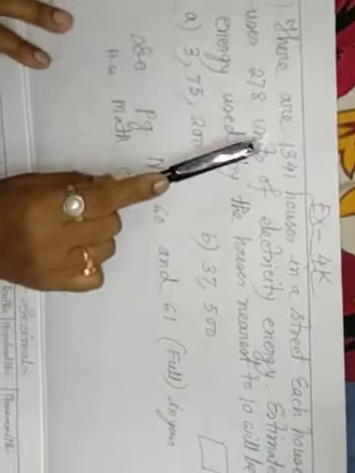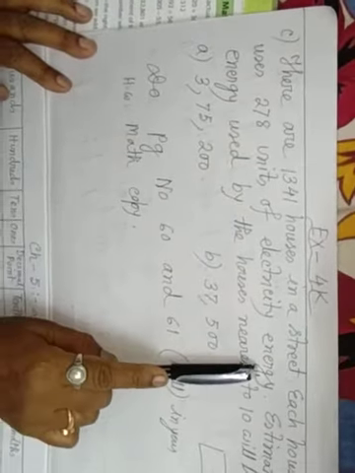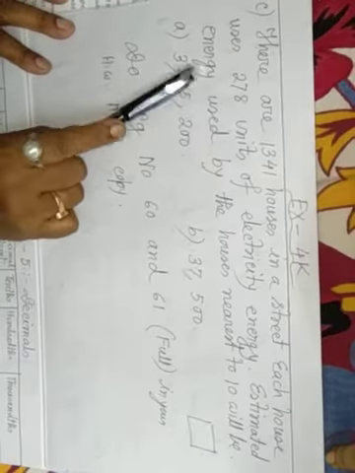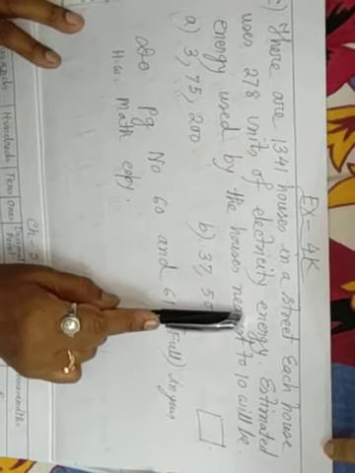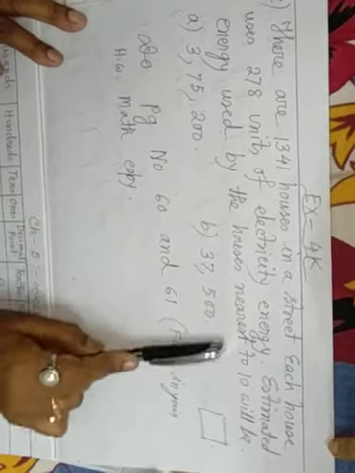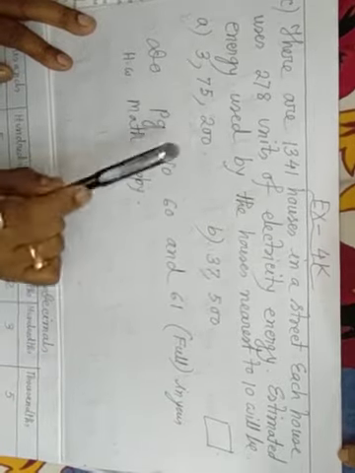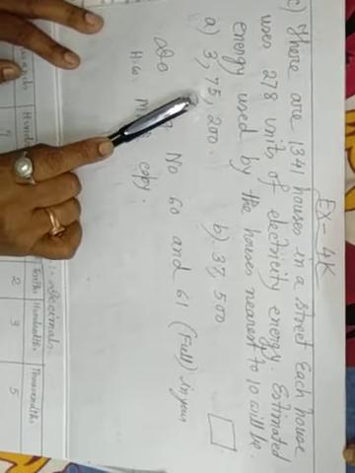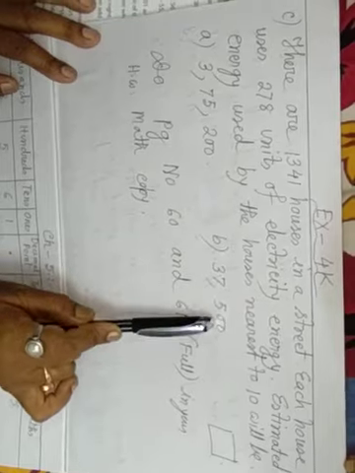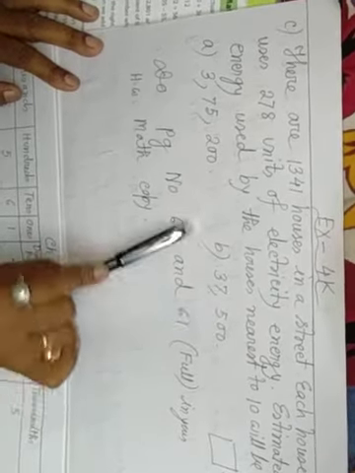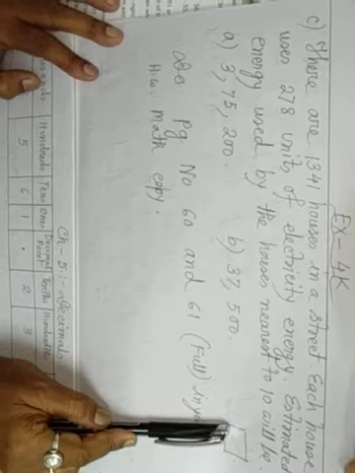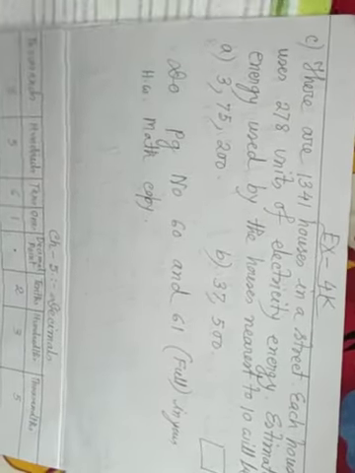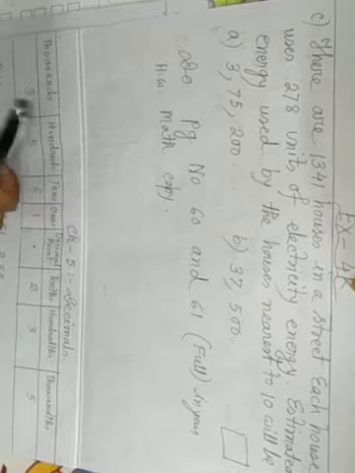C. There are 1,341 houses in a street. Each house uses 278 units of electricity energy. Estimated energy used by the houses, nearest to 10, will be 3,75,200 or 37,500. Write the number of the correct answer in the box. Also do pages 60 and 61 fully in your homework math copy. This is your class work.